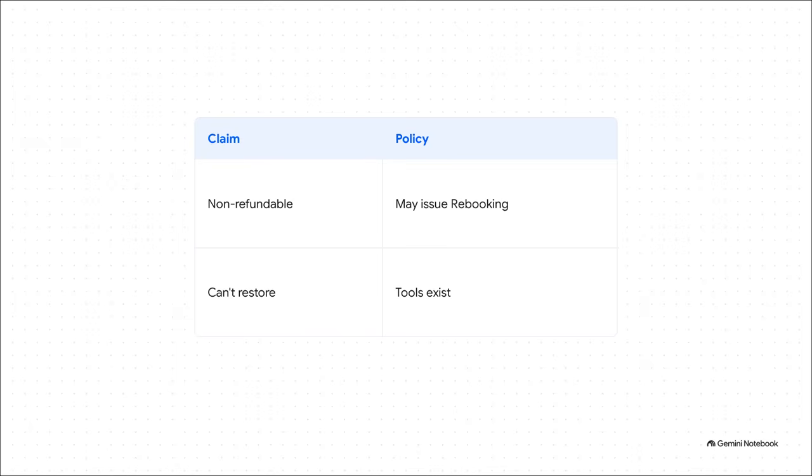The contradiction here is just glaring. On one side, support claims coupons are non-refundable and their system literally can't fix it. But on the other side, the rebooking policy explicitly proves that the infrastructure absolutely exists to issue replacement coupons when a travel issue disrupts a stay. By refusing to use a tool they already have to fix a financial penalty caused by their own misleading interface, Johnny argued that proved Airbnb was operating in bad faith.